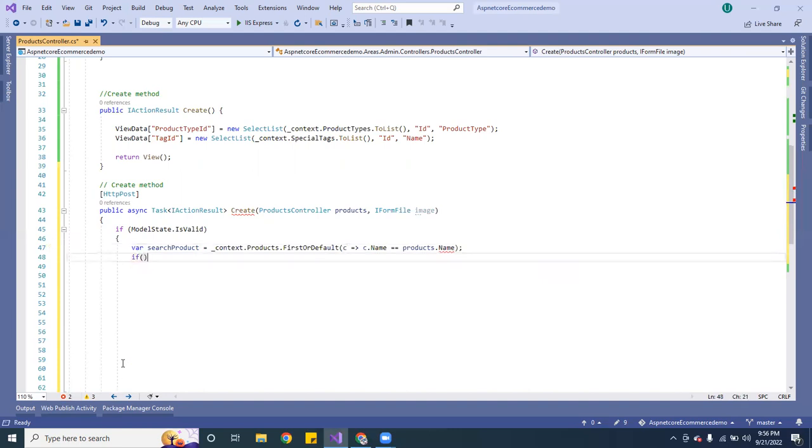So now if search product is not equal to null, we want to pass a message: this product is already listed.